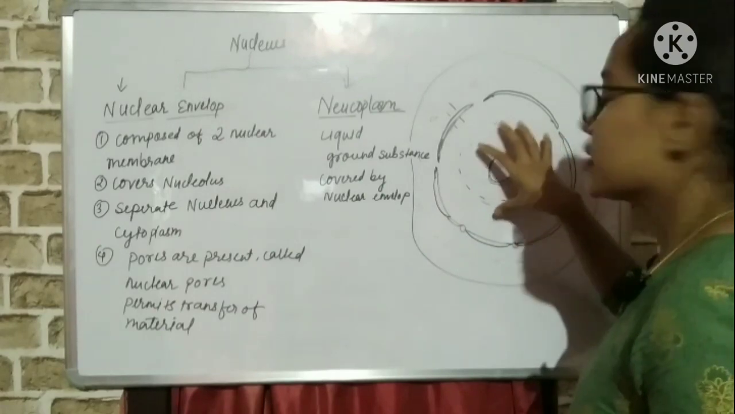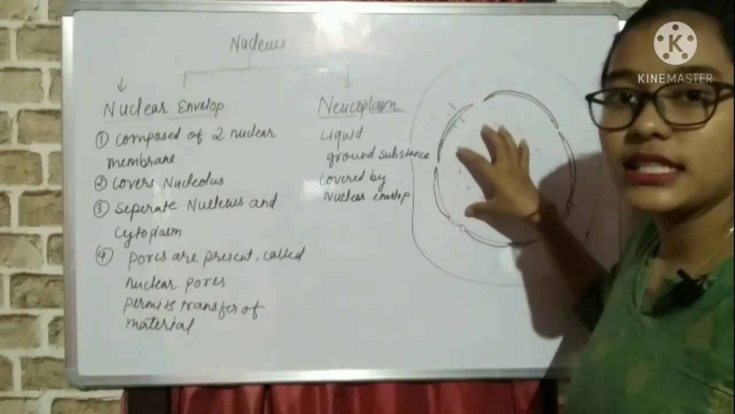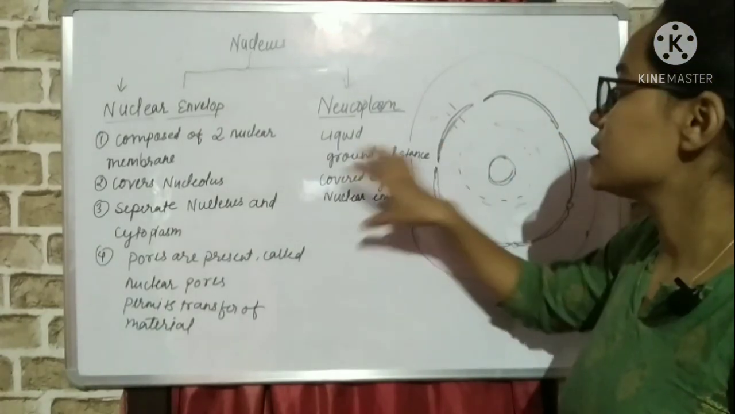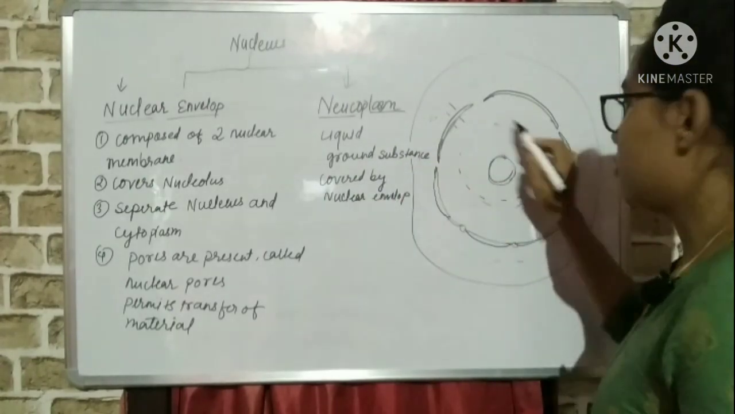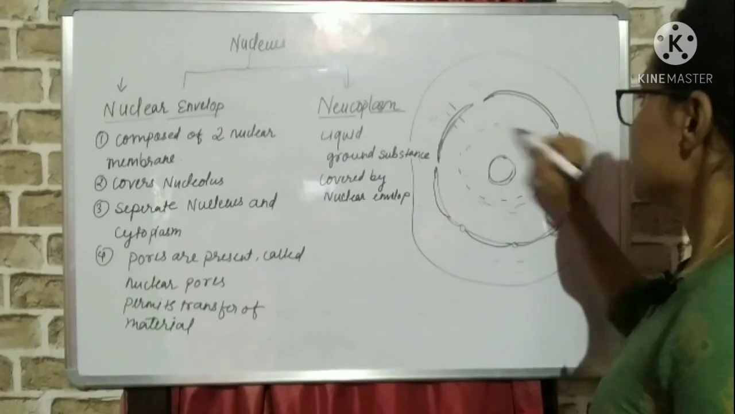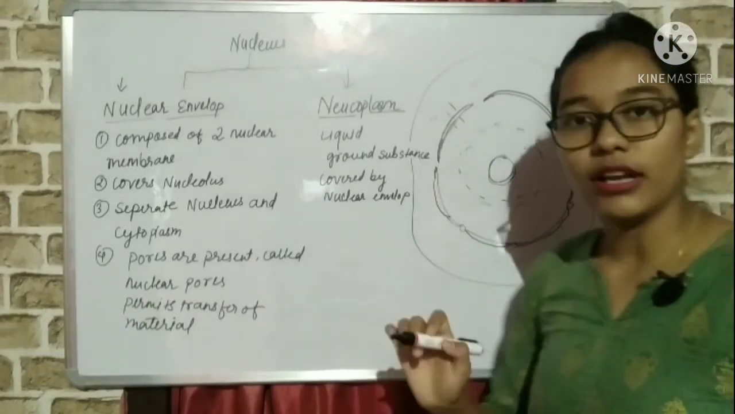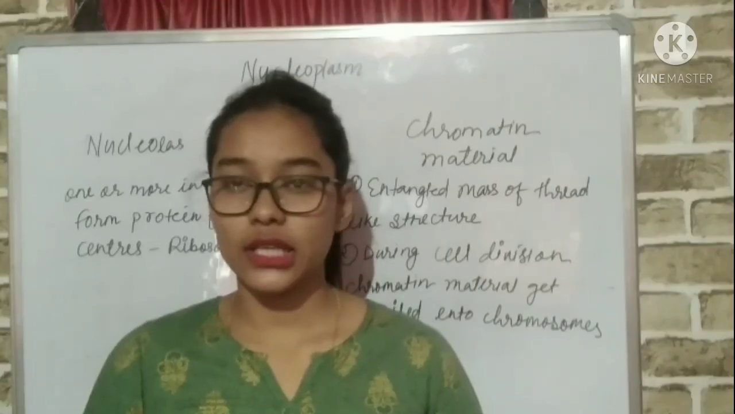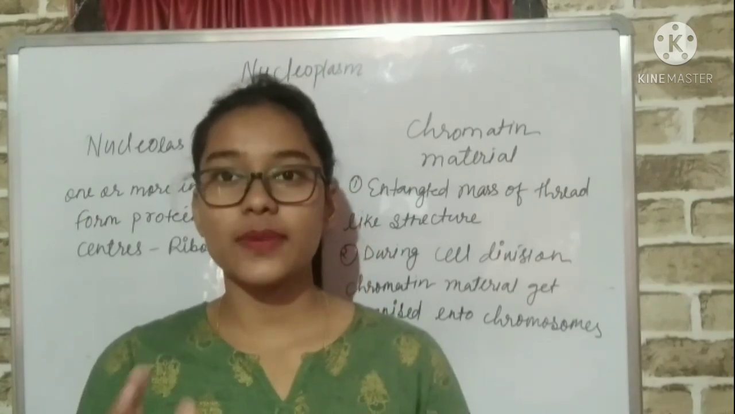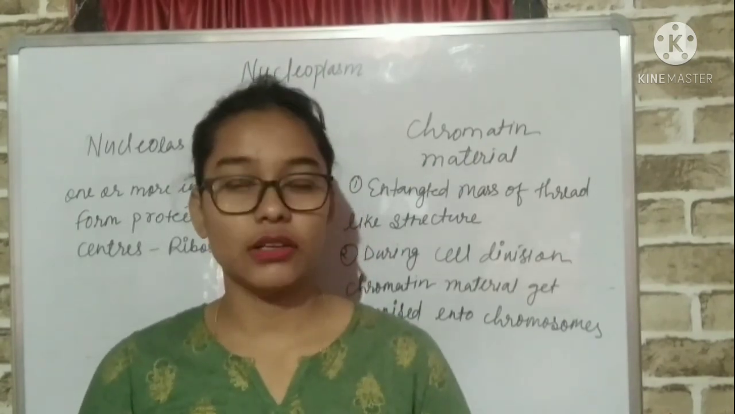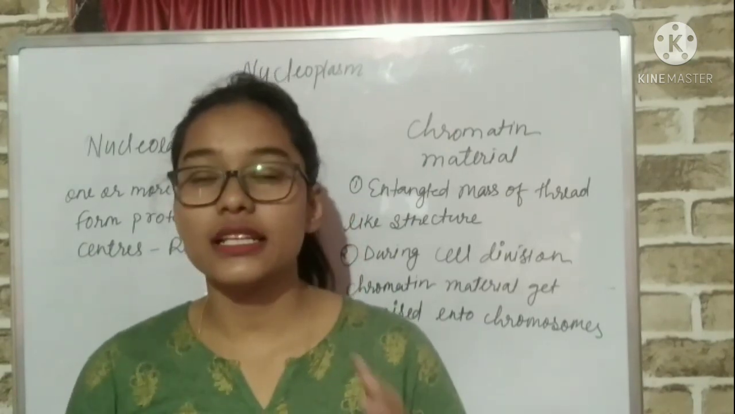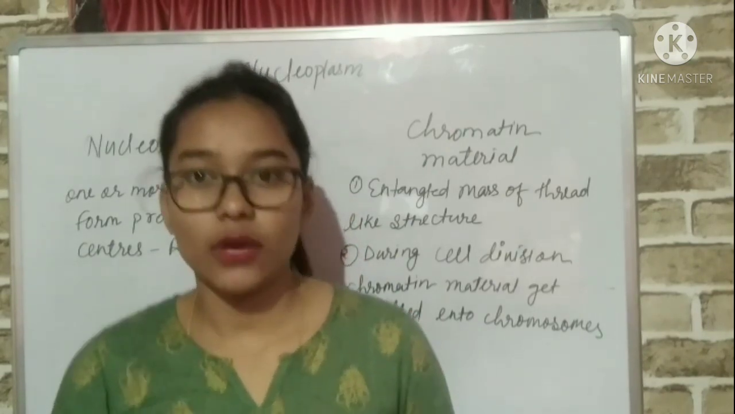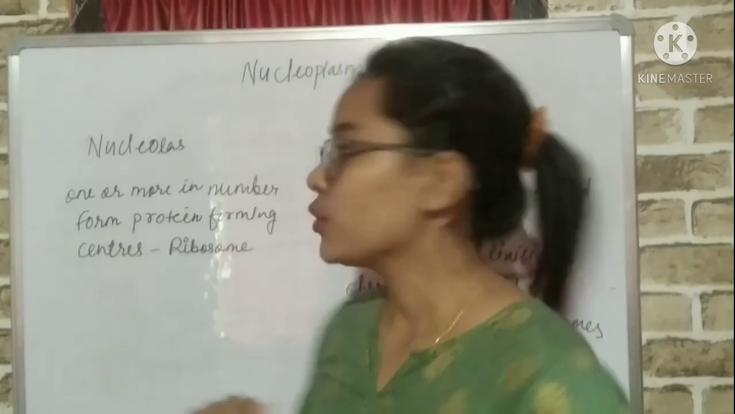The components which are present inside the nucleus are termed liquid ground substance, and it is covered by the nuclear envelope. Okay, this nucleoplasm is covered by the nuclear envelope. Is it clear? We discussed the nuclear envelope. Now we will see what is present inside the nucleoplasm. Inside the nuclear envelope, the materials that are present are called what? Nucleoplasm. Now let us see what is present inside the nucleoplasm.